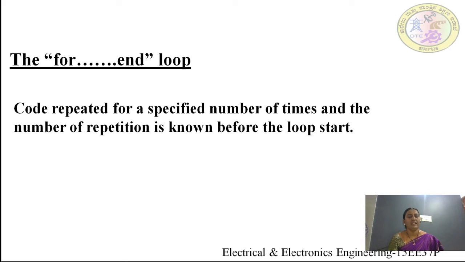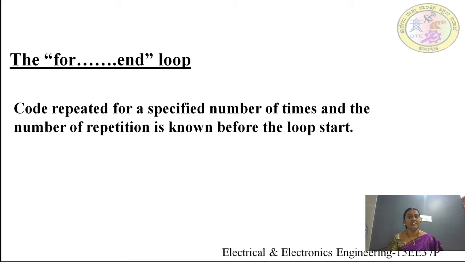For loop has a definition. It is a code repeated for a specific number of times, and the number of repetitions is known before the loop starts.